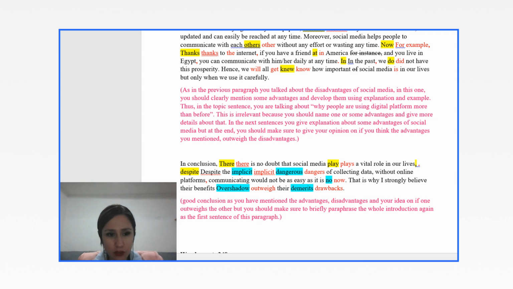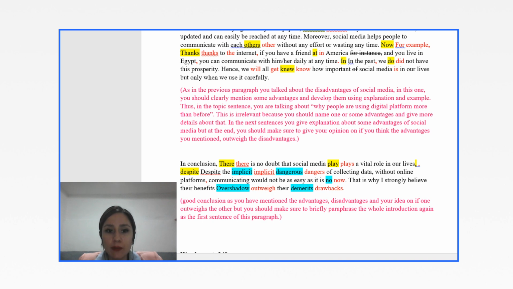So you have said, in conclusion, there is no doubt that social media play a vital role in our lives, despite the implicit dangers of collecting data. Without online platforms, communicating would not be as easy as it is. That is why I strongly believe their benefits overshadow their demerits. Okay.